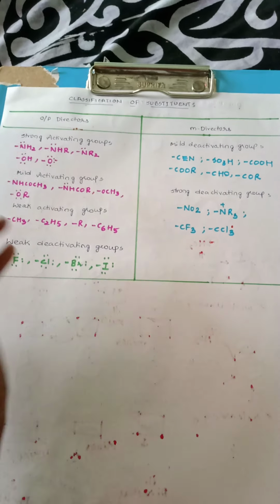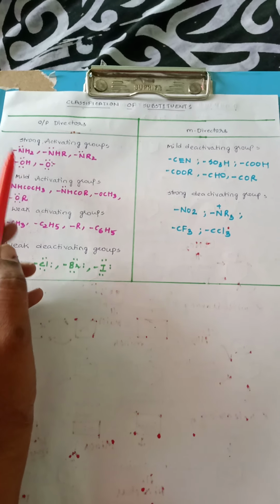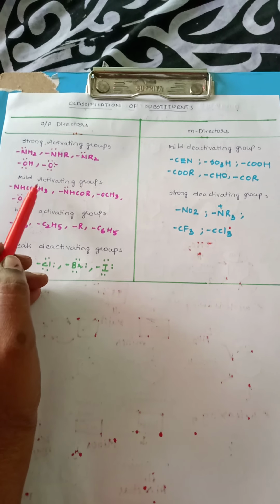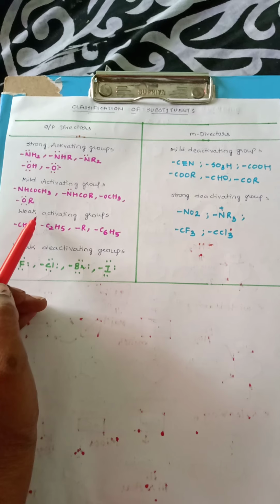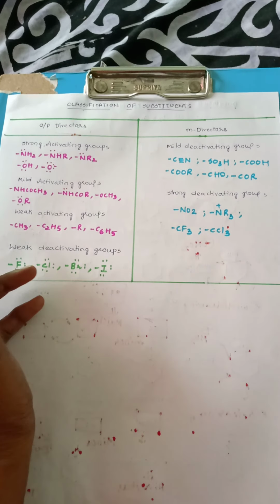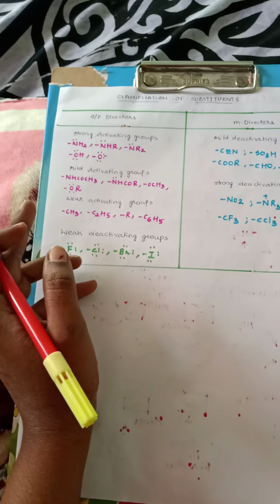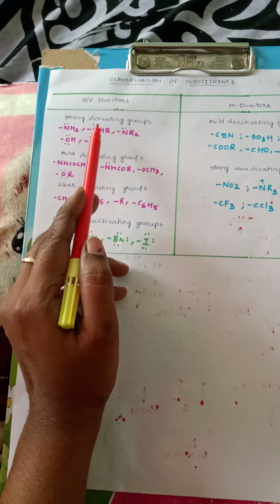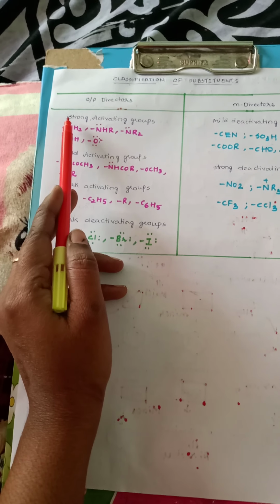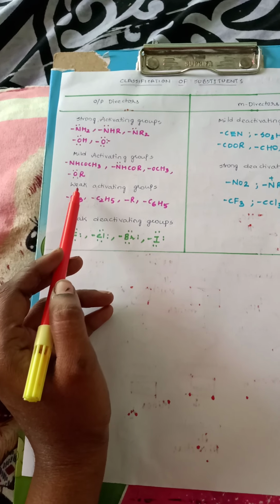These ortho para directors are in turn subdivided into strong ring activators, mild or moderate ring activators, and weak ring activators or weak activating groups. You can call them activating groups or ring activators, because they activate the ring towards ortho para direction. So they are classified into strong activators, mild activators, and weak activators.